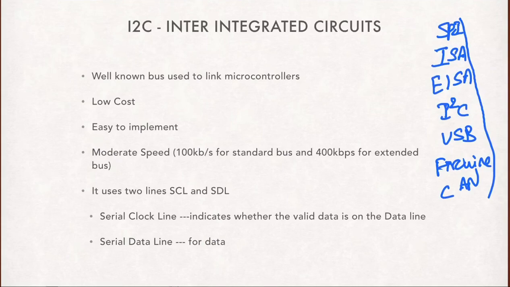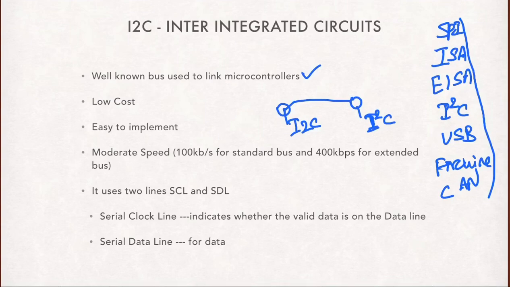It is a well-known bus used to link microcontrollers, so between controller to controller it can link. Say I have two IoT devices set up here, and I want to transmit some data from one to the other through hardware. Both already have an I square C bus. How do they exchange packets without any network facility, only at the hardware level?